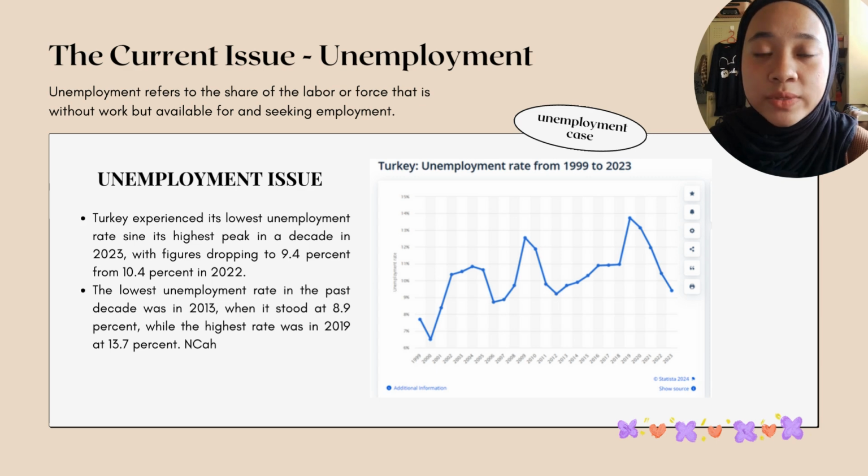Turkey experienced the lowest unemployment rate since its peak in a decade in 2023, with figures dropping to 9.4% from 10.4% in 2022. Based on the graph, the lowest unemployment rate in the past decade was in 2013 when it stood at 8.9%, while the highest rate was in 2019 at 13.7%.